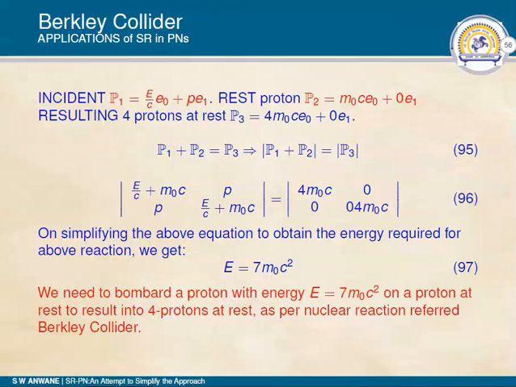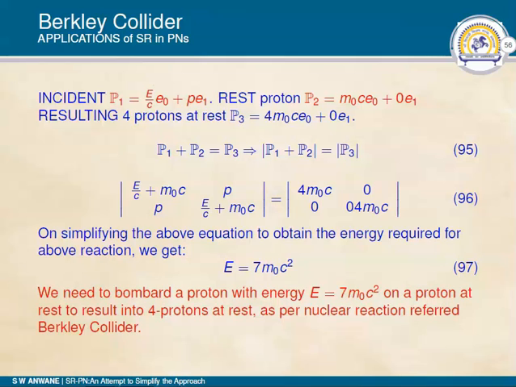The result of the reaction, 4 protons at rest, will have perplex momentum P3, which is 4 m0 c e0 plus 0 e1. So the conservation equation will be P1 plus P2 equal to P3, and if we consider the mod of that, it will be mod of P1 plus P2 equal to mod of P3, as appearing in equation number 95. So finding the mod, or determinant, of equation 95 and simplifying that, we obtain E is equal to 7 m0 c square.